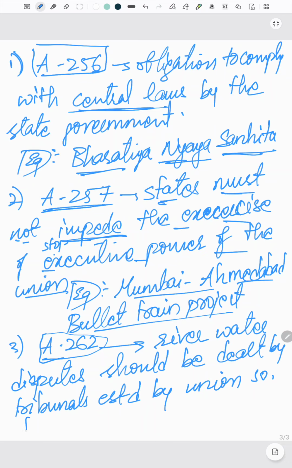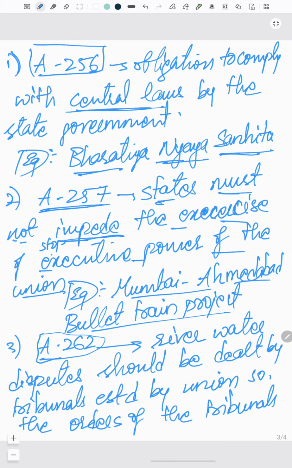So the orders of the tribunals should be followed by states, right? Who has the power to establish the tribunals? The union has the power under Article 262, and the order should be followed by the states.